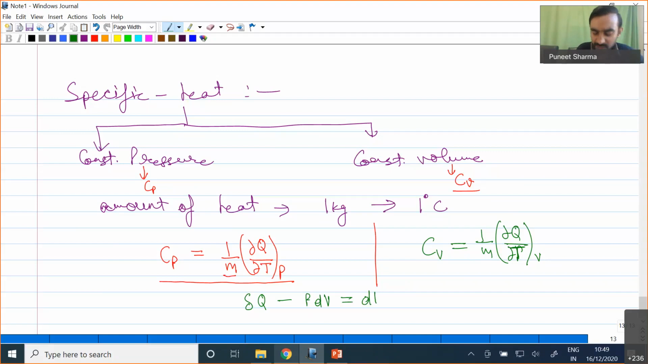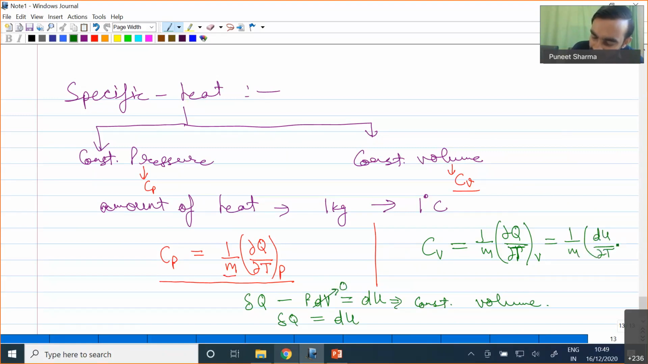Okay, so that is something which we already know. If we are working under the constant volume condition, what will be happening? For constant volume, dV will be equal to 0. So my delta Q will be nothing but equal to our dU. In that case, I can change this equation and I can write that my Cv equals 1 by m into del u by del T at constant volume.